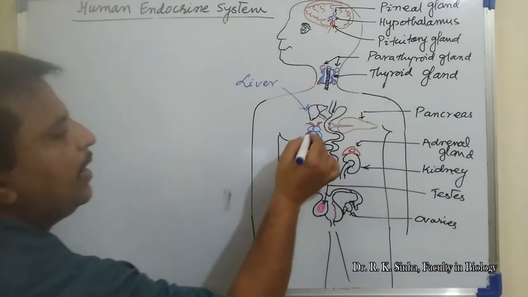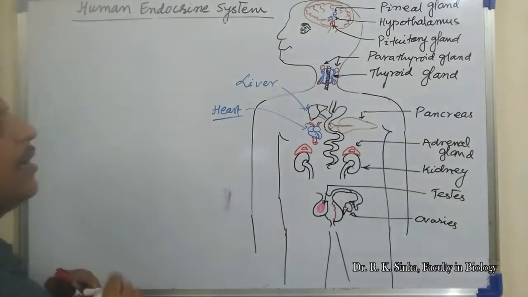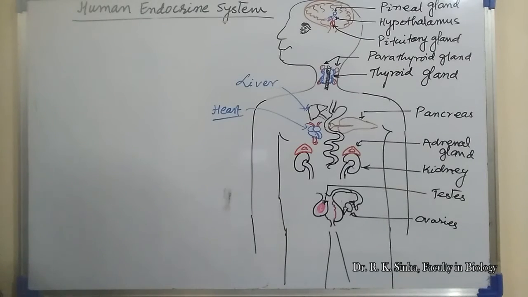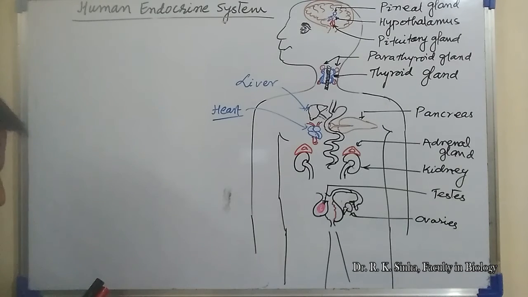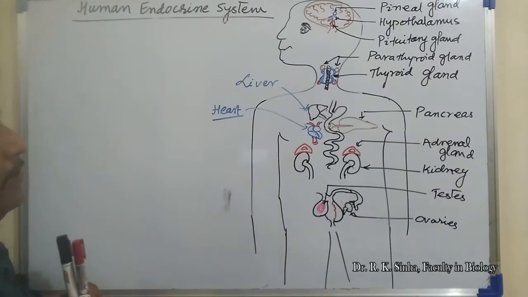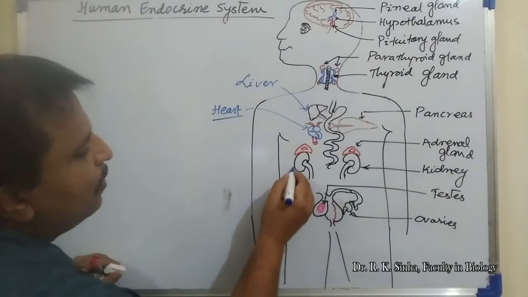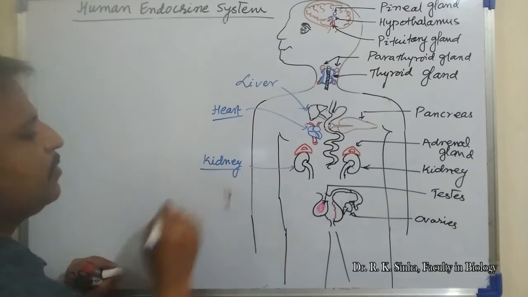Angiotensinogen is also synthesized in the liver, a very important hormone released from liver cells. And this is the heart. When the cardiac muscle tissue is activated, it starts releasing a special kind of hormone from the arterial wall of the heart.